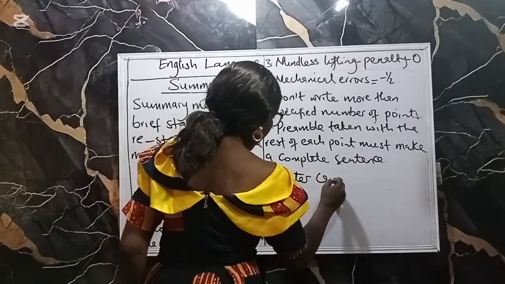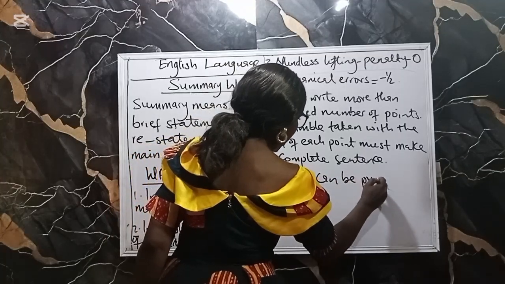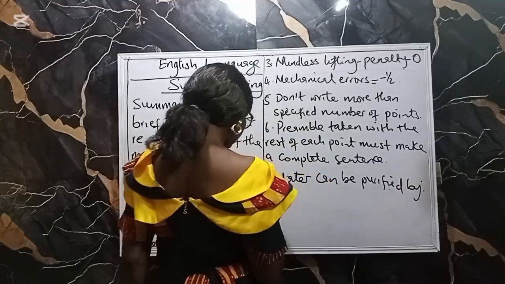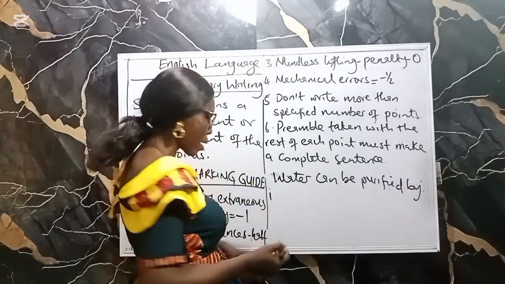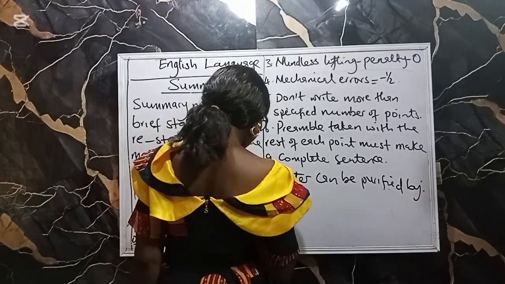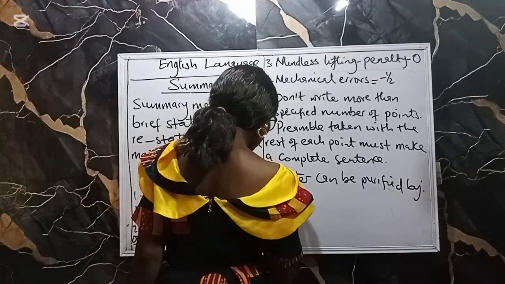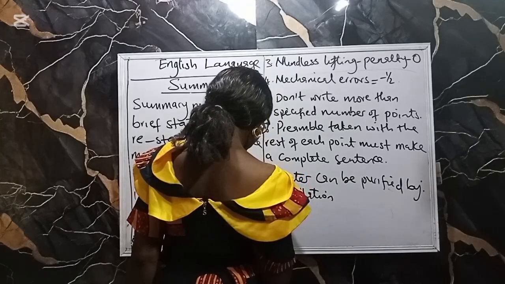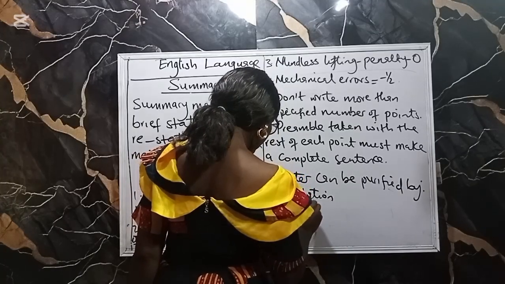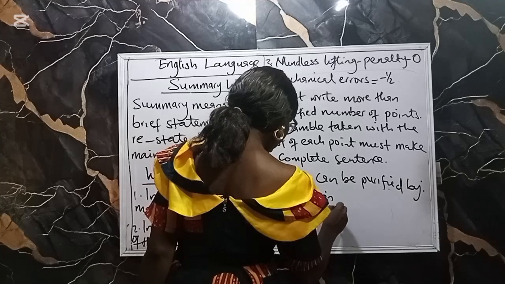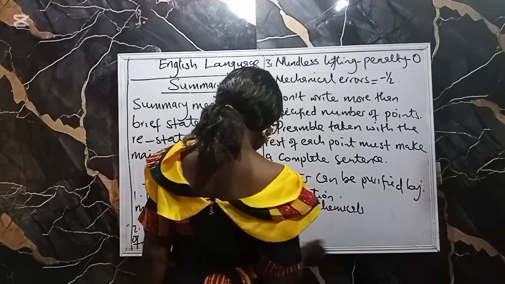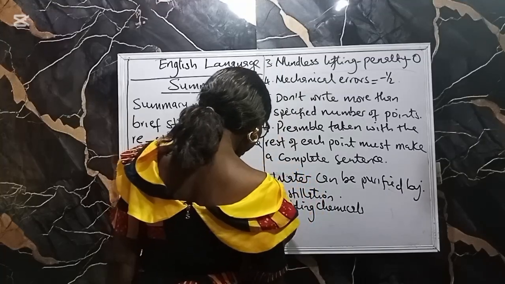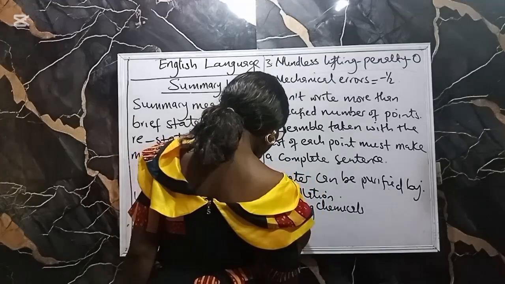Water can be purified by, then I. Remember to use Roman numerals. I, distillation. I, adding chemicals. And filtration.